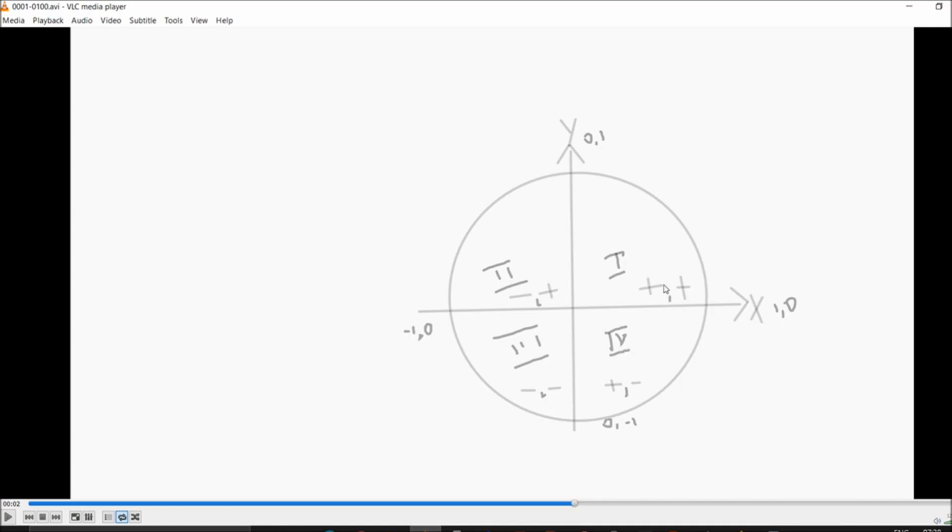Now, if we consider the first quadrant, second quadrant, third quadrant and fourth quadrant, as the universe revolves around, this will be the plus side. As I said, 1, 2, 3 will be the plus side, and this will be the minus side. For the y part, this will be the plus side, and if we go down, the minus side. So this is how we are considering. This will be the positive side, and if we get in the second quadrant, this will be minus, and if we go to the right side, that will be plus. In the third quadrant, everything will be minus for this side, everything will be on the negative side.